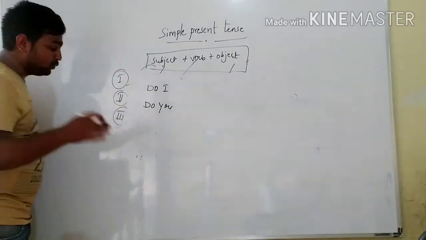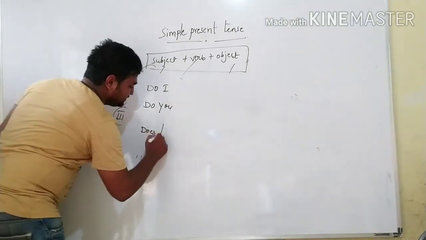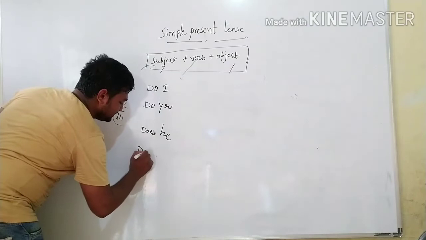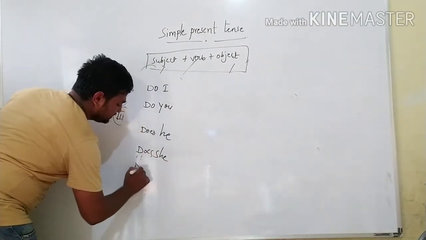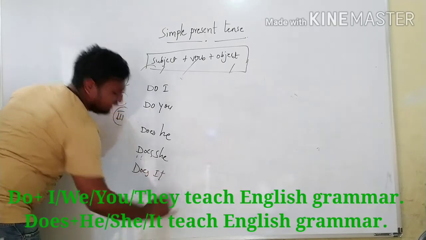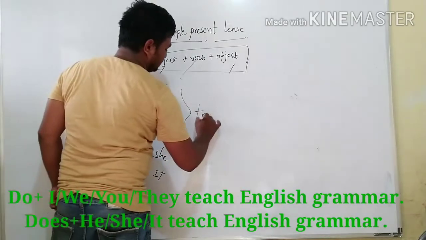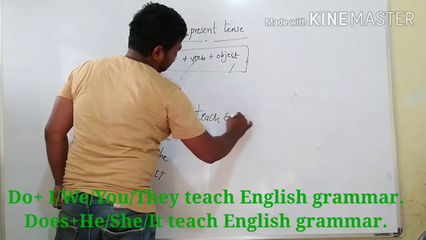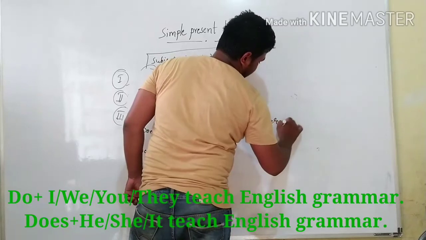Then when it comes to he, she, it, does he, does she, then does it, right? How? See, teach English grammar.